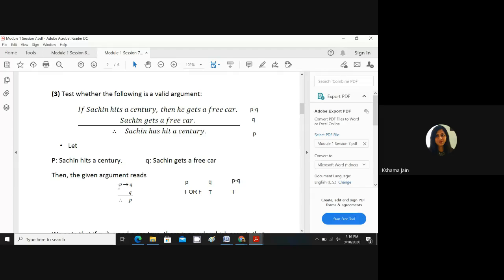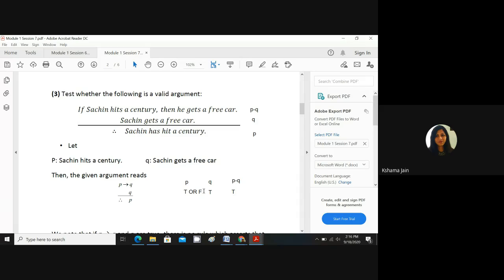So now you start writing in your notebook. We have P implies Q is true, and Q is true. We are having two conditions: P implies Q is true, Q is true, but we don't know about P. So tell me what can be the cases of P? We can't say anything, right? P can be true or P can be false, isn't it?